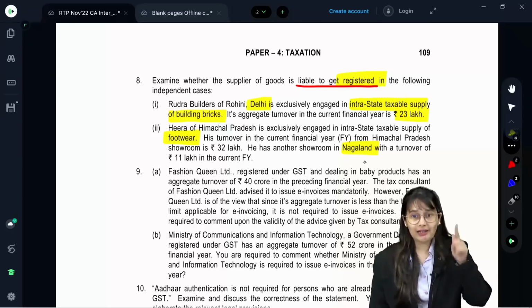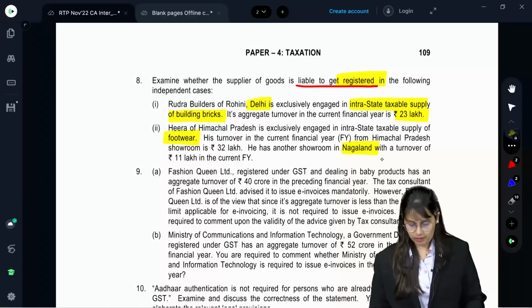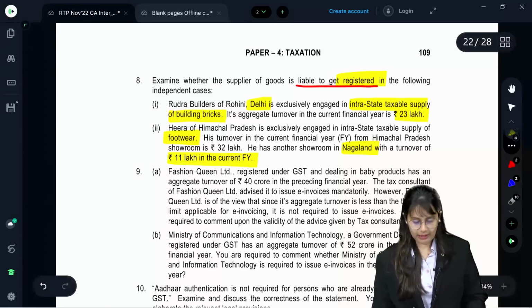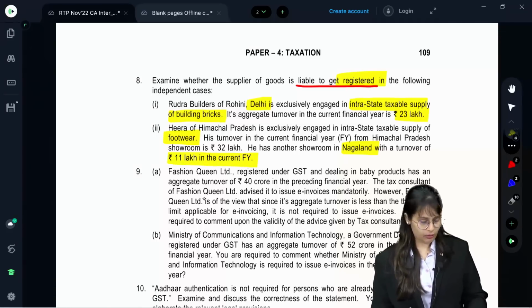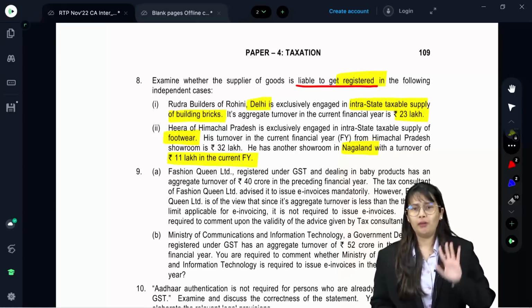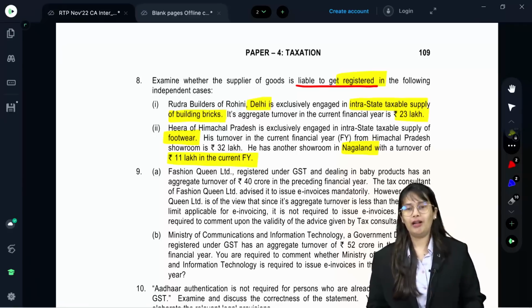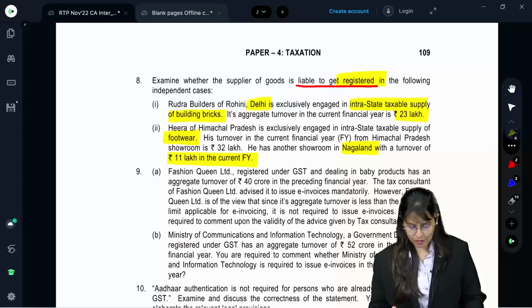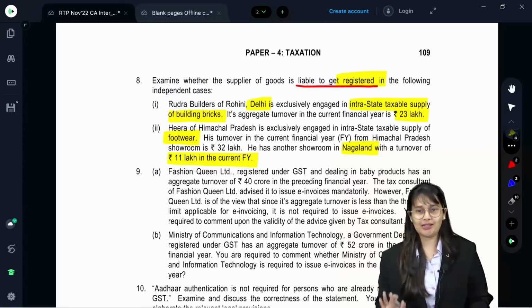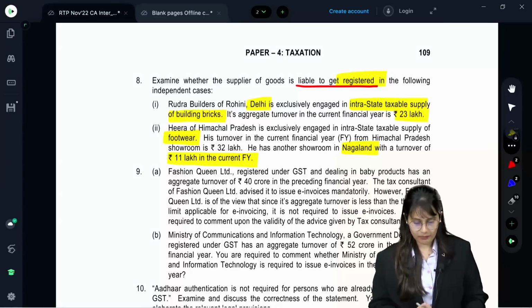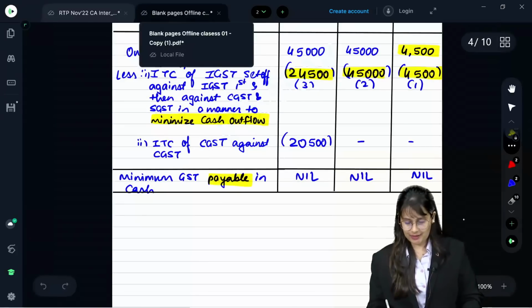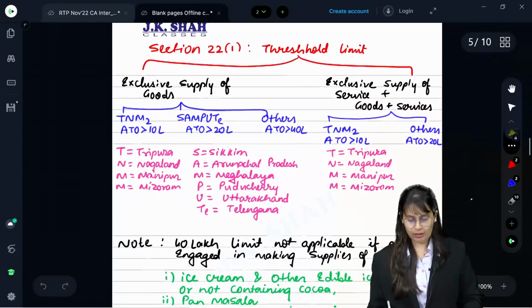So for total, 10 lakh will be applicable, with a turnover of 11 lakh in the current financial year. So 32 plus 11 is 43 lakh. Obviously, they have exceeded 10 lakh and hence they are liable to register. But in which state? In both the states, Nagaland and Himachal Pradesh, because they are engaged in taxable supply in both the states. Now, let us revise this concept of threshold limit.